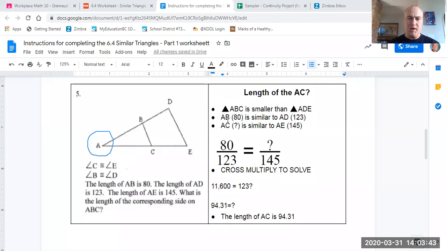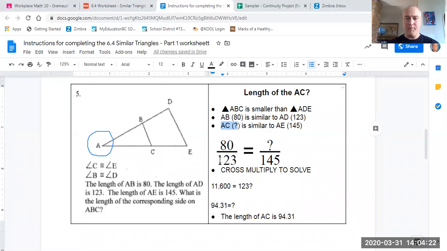What we are told here is that the side length AB is 80, and the side length AD of the bigger triangle is 123. We are also told that the length of AE is 145, but what we don't know is the smaller triangle length of AC. Given this, these two side lengths correspond with each other, so we can set this up as 80 over 123. And once again, what we're looking for is the smaller triangle length, so we put that unknown value at the top to match with the smaller side length.